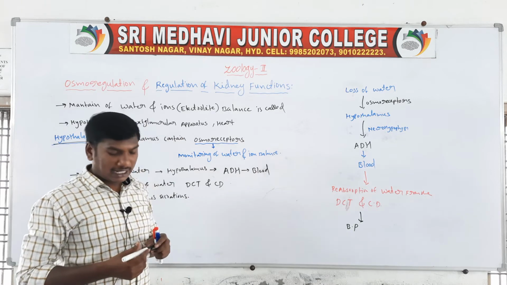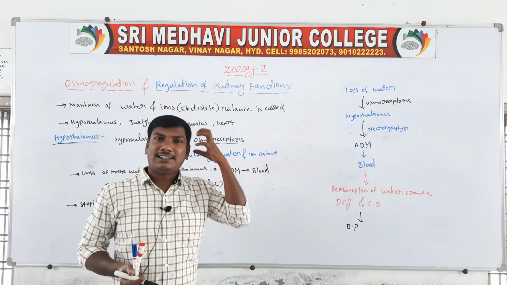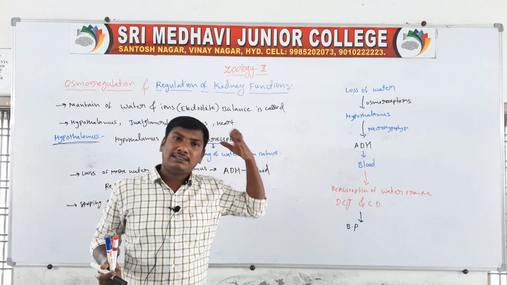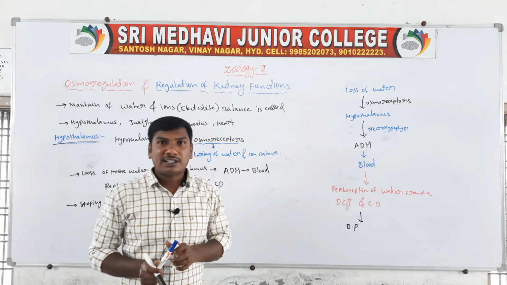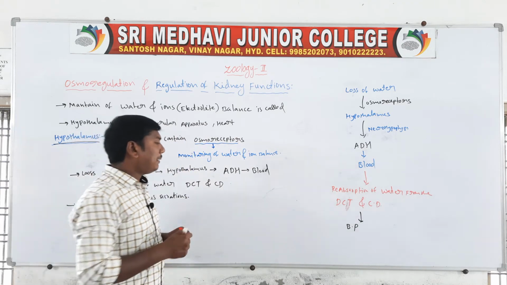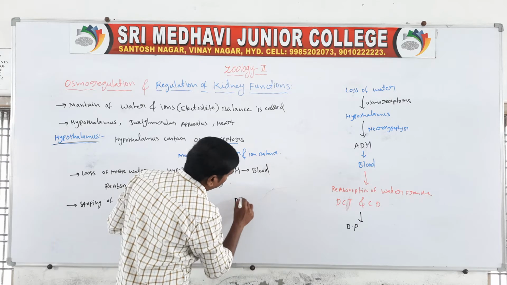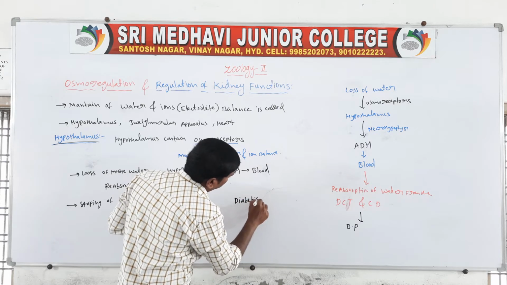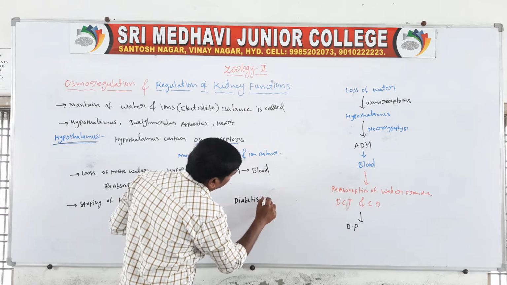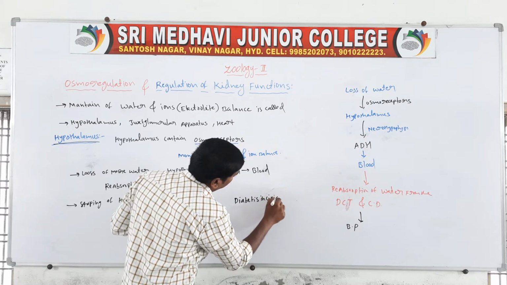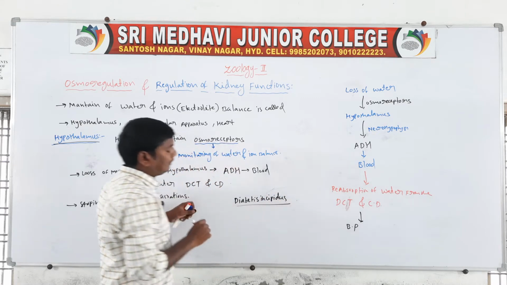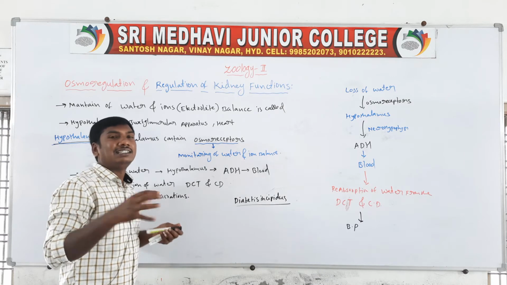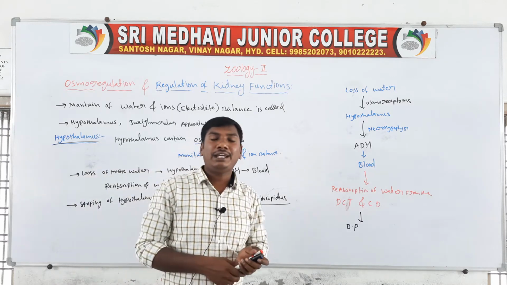Next, if the osmoreceptors or the hypothalamus are not functioning, that person suffers from diabetes insipidus. Diabetes insipidus means the loss of more water in the urine.